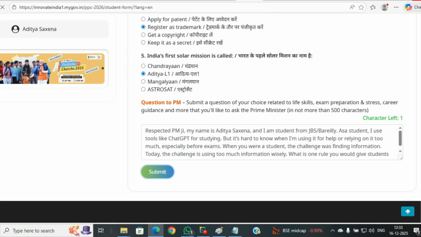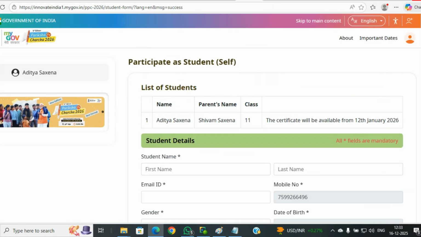After this, the final screen will appear showing that your participation is complete. The certificate will be available from 12th January 2026.